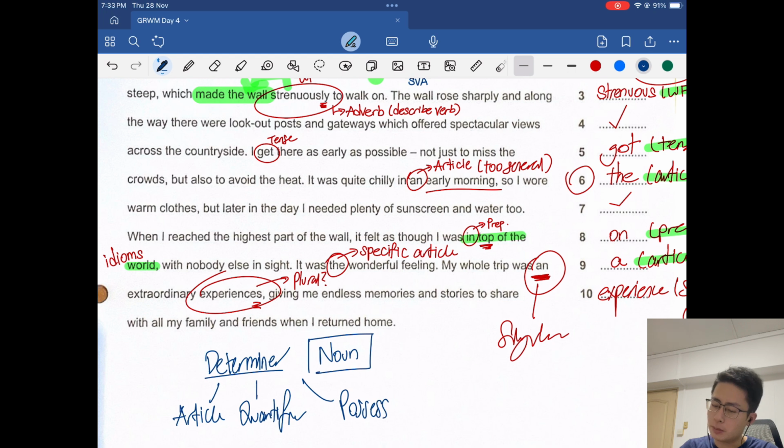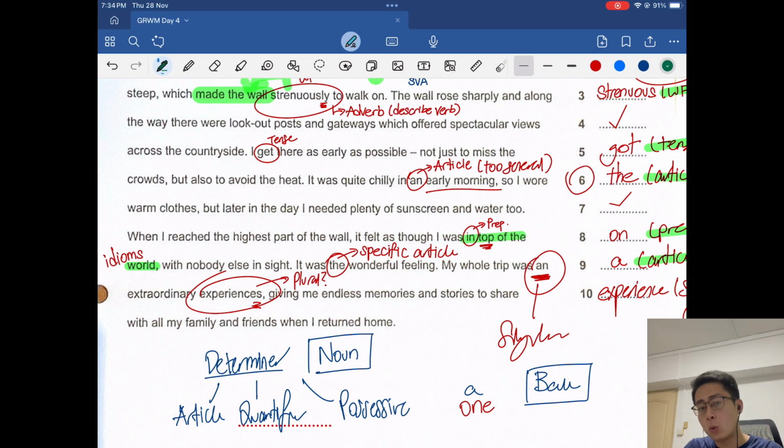So I give you a very simple example, okay? Let's say the noun we're using is ball. This is the noun ball. If we're talking about an article here, a ball. If we're talking about a quantifier here, you can say one ball. If we're talking about a possessive here, you can say his ball. Okay? So I hope you understand what I'm trying to say here. So "his" is an example of a possessive. The quantifier here is "one", and the article here is "a".